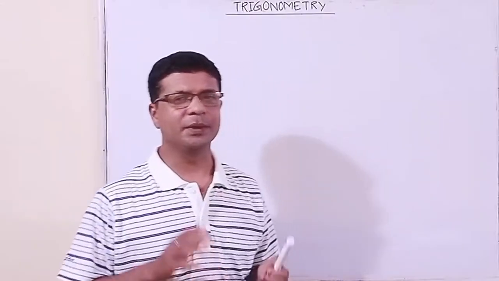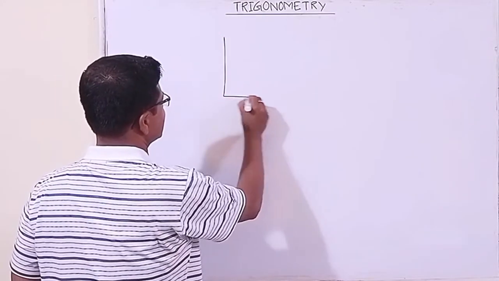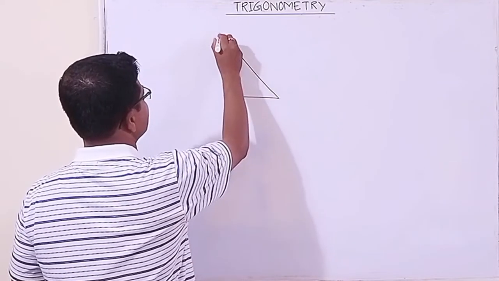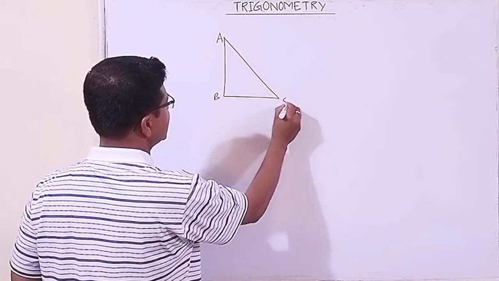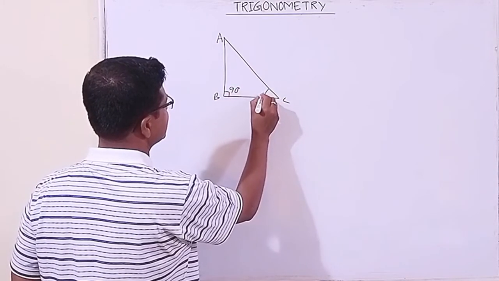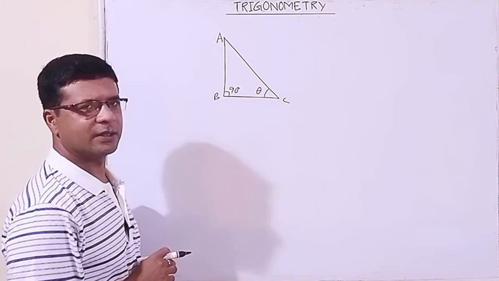Now my beloved students, we have got 6 trigonometry ratios, and let us take a triangle. Again let us recapitulate something. ABC is a triangle. This is the right angle, 90 degree, and this is one angle theta. Here this theta is acute angle.